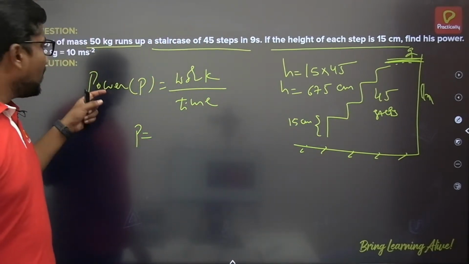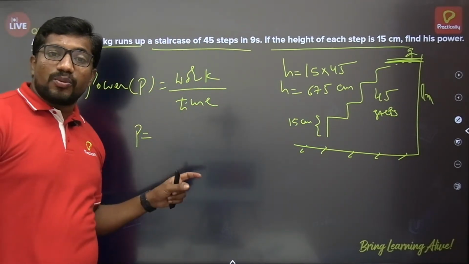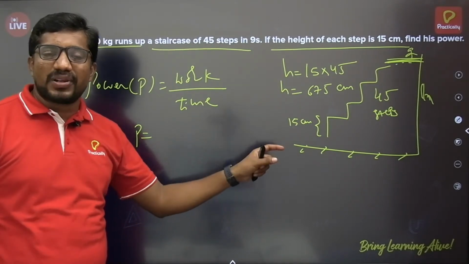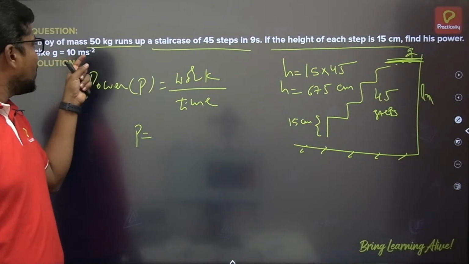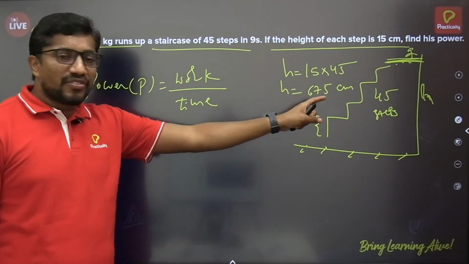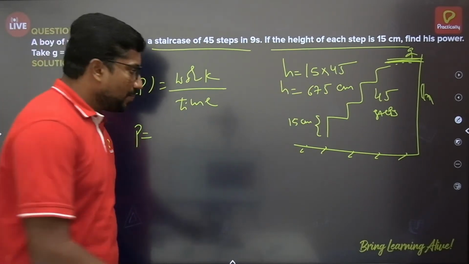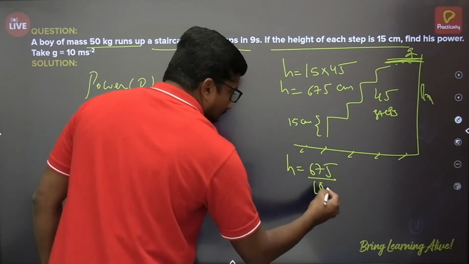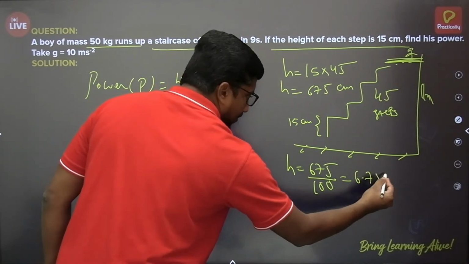But while we are writing, as I said already, while you are solving the numericals, you should make sure that all the units of the physical quantity should be in a common system. Already here this g value is in SI system and m is in SI system. Say this h is 675 centimeter, you can convert into meter. So then height h is equals to 675 by 100, that is equals to 6.75 meter.